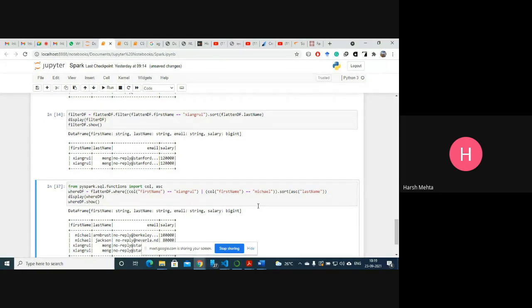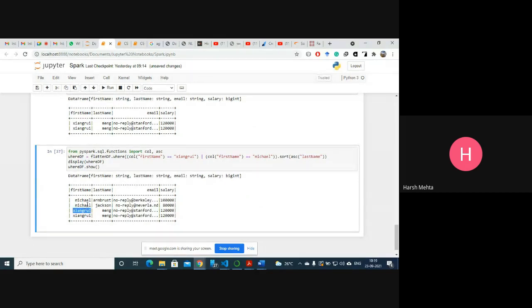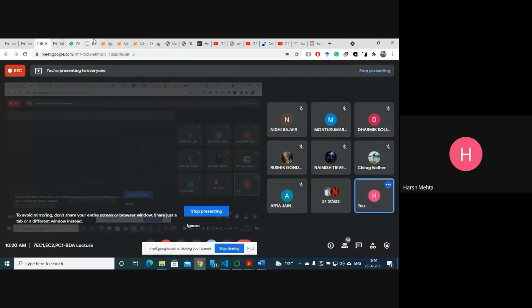Okay, now you see the data with Michael and this Jan Green name. We are fixing these names, and the last name we are getting, and we are putting in ascending order. That means start with A, B, C, D like that, and then email and salary according to it. Fine. So this is how you can put data in a data frame, and you can analyze or filter data. And I hope you all are getting this session.